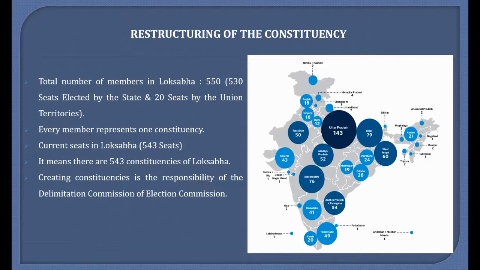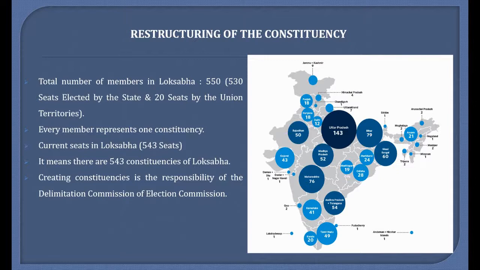The Delimitation Commission does not succumb to any pressure while restructuring the constituencies. Delimitation is the act of redrawing boundaries of Lok Sabha and state assembly seats to represent changes in population.